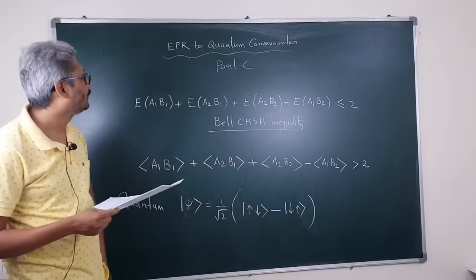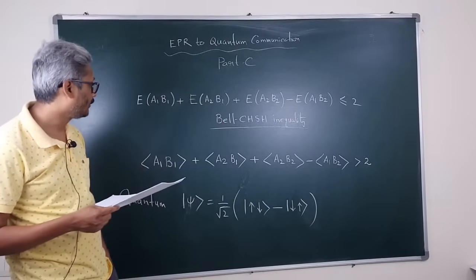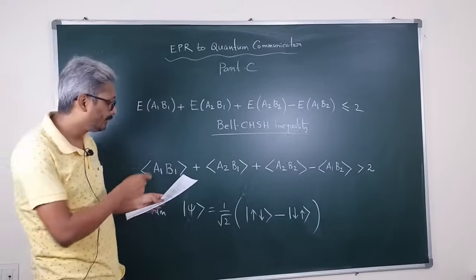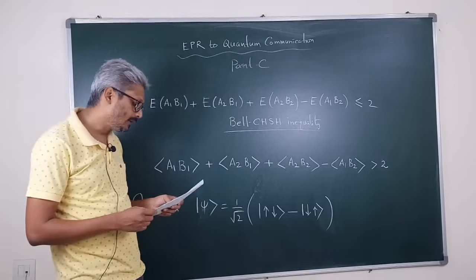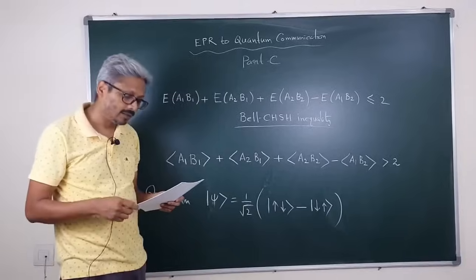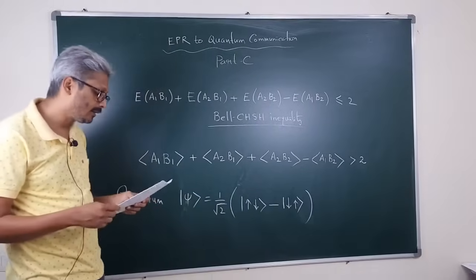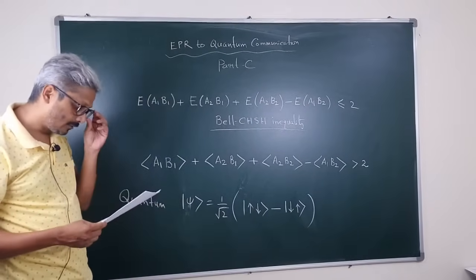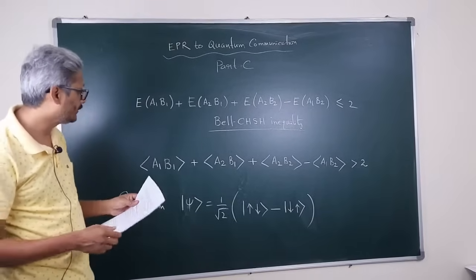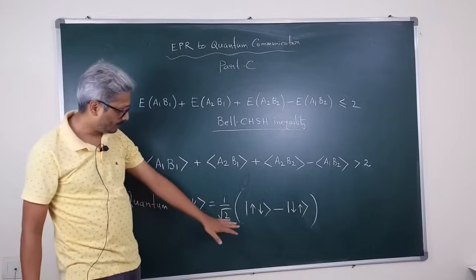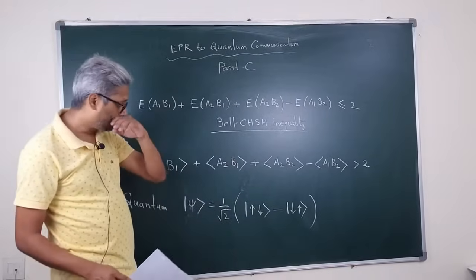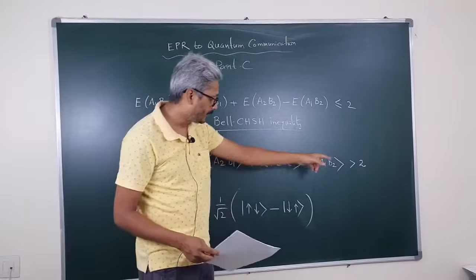There I discussed the Bell CH/SH inequality, an average quantity which should be less than or equal to 2 for a local realistic, hidden variable model. The Bell CH/SH inequality was derived under locality and reality assumptions, and it was shown that under some experimental conditions the predictions of quantum mechanics can violate this inequality. For a quantum particle prepared in an entangled state like this, the quantity can have a value greater than 2.